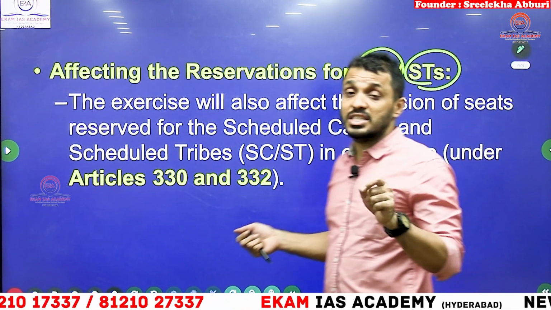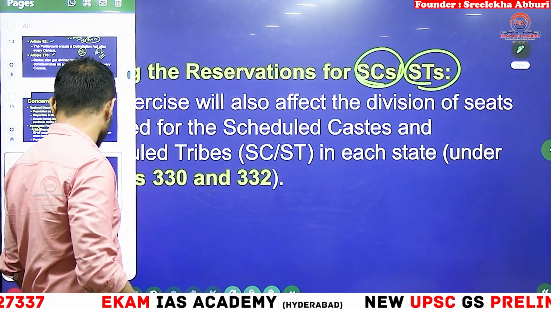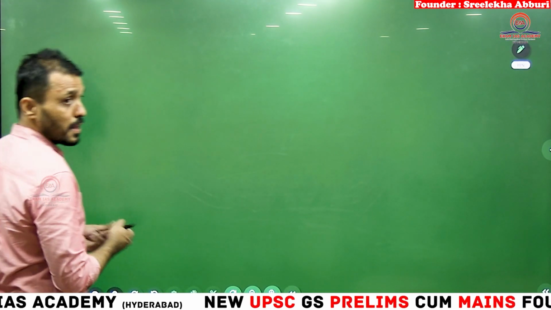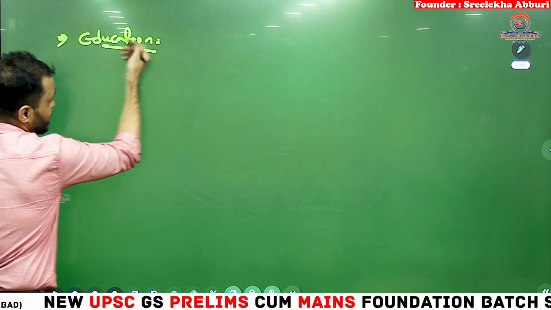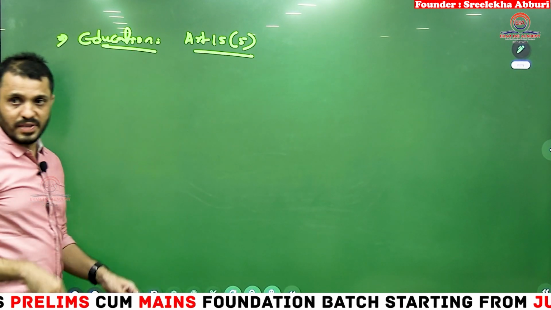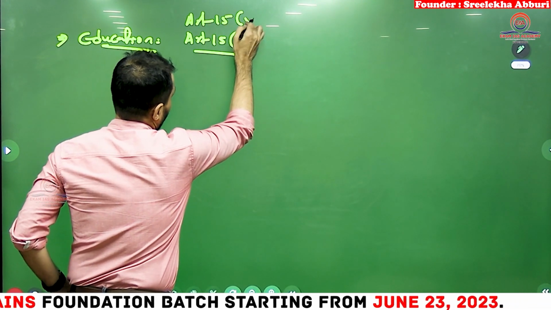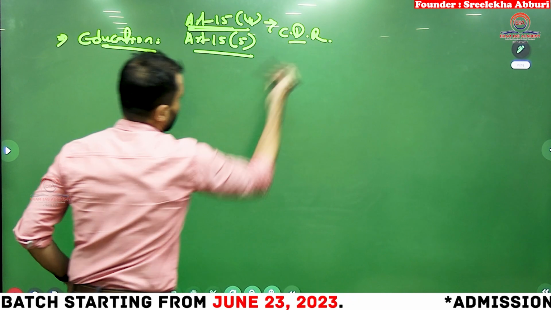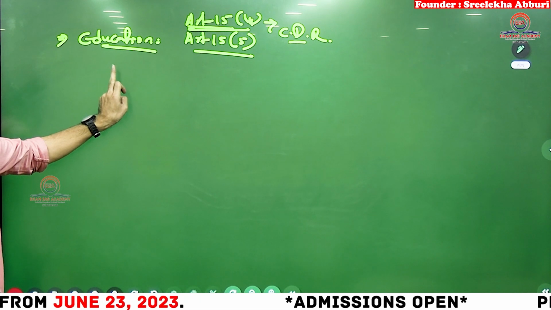In India, in which context do you see SC/ST reservations, and in what kind of reservation? You will see reservation to SC/ST in education. Where do you see the reservation of SC/ST in education? Article 15.5, and Article 15.4. Article 15.4 was added through which case? Champakam Dorairajan case. After the Champakam Dorairajan case, 15.4 was added. This is about the SC/ST reservation in education.